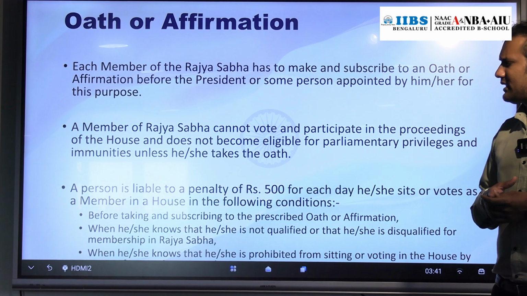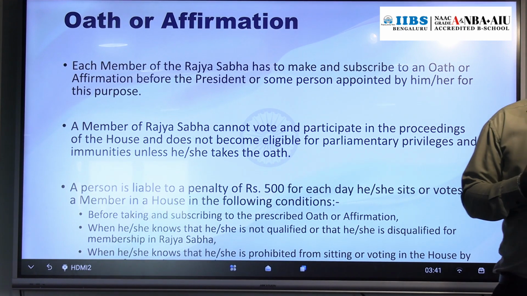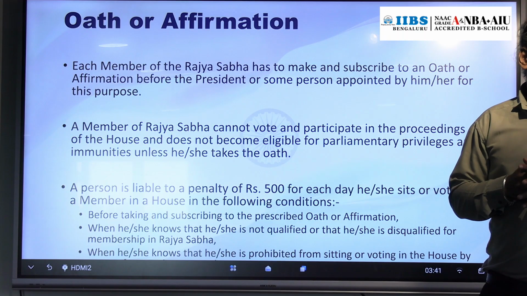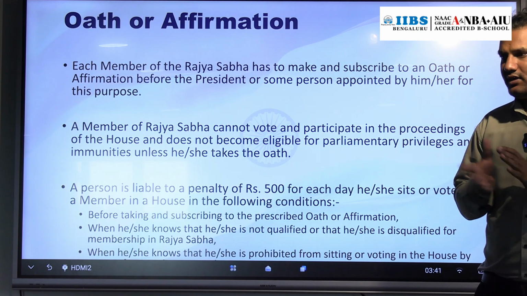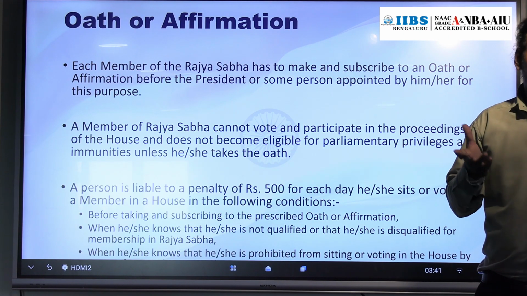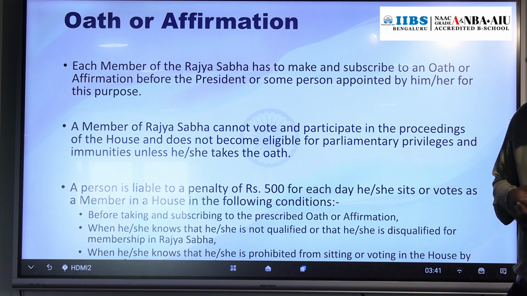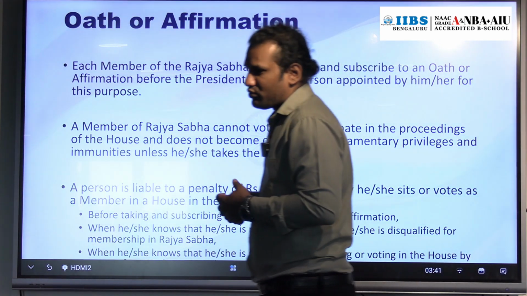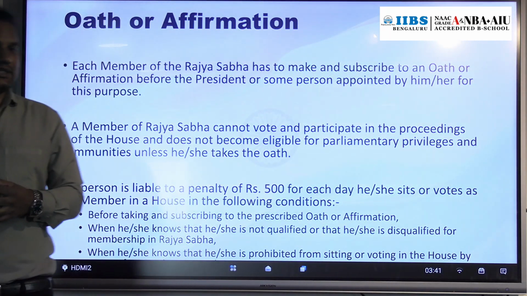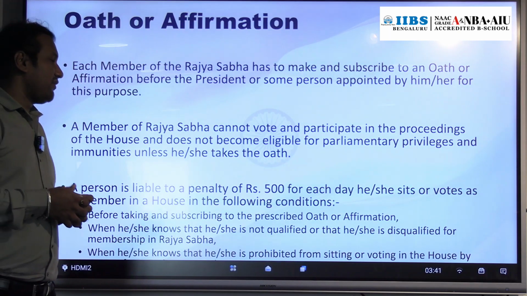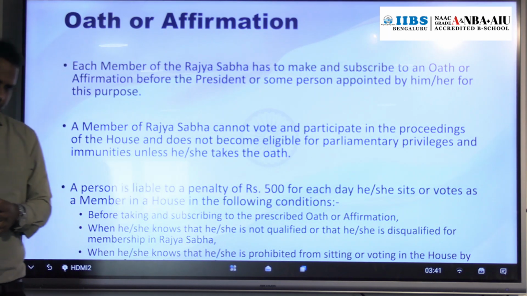Okay, so in the previous class we started Parliament and we discussed Rajya Sabha. We discussed the composition of Rajya Sabha, representation of states in Rajya Sabha, UTs in Rajya Sabha, nominated members, and we discussed qualification as well as disqualification. Okay, now we will discuss oath and affirmation.